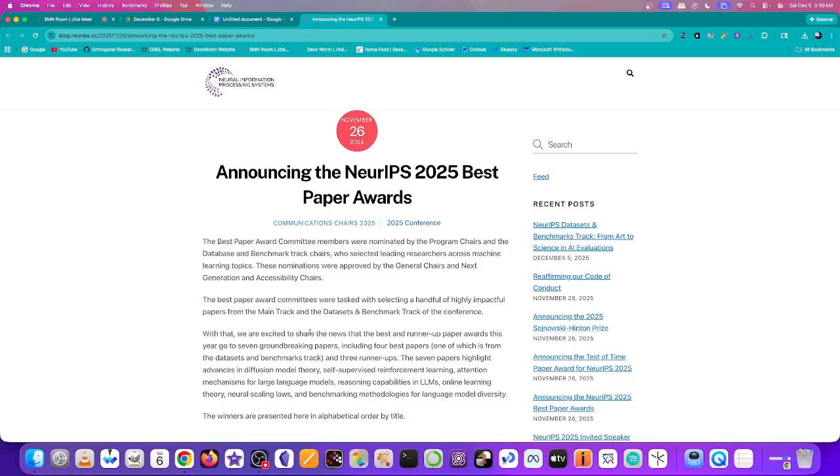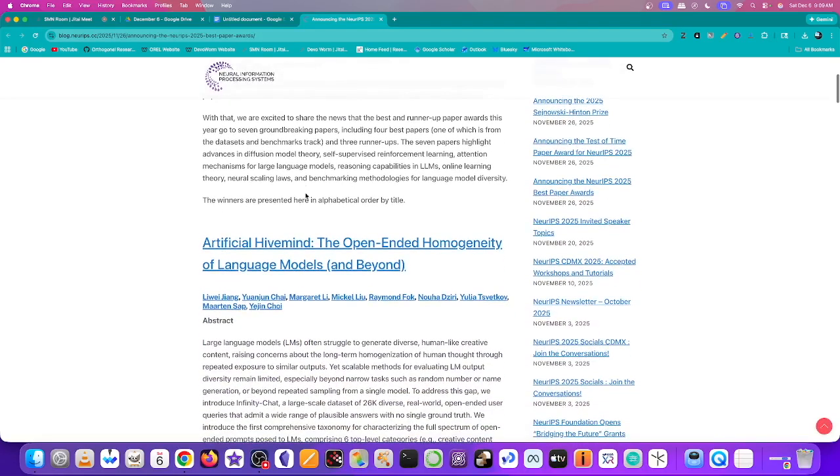With that, we are excited to share the news that the Best and Runner-Up Paper Awards this year go to 7 groundbreaking papers, including 4 best papers, one of which is from the datasets and benchmark track, and 3 runners-up. The 7 papers highlight advances in diffusion model theory, self-supervised reinforcement learning, attention mechanisms for large language models, reasoning capabilities in large language models, online learning theory, neural scaling laws, and benchmarking methodologies for language model diversity.